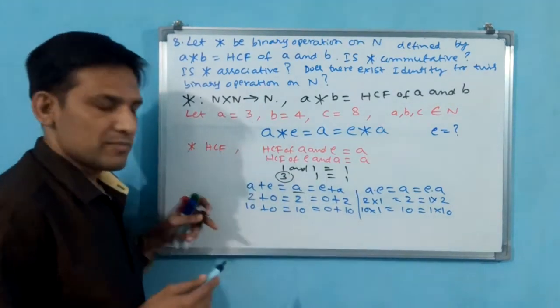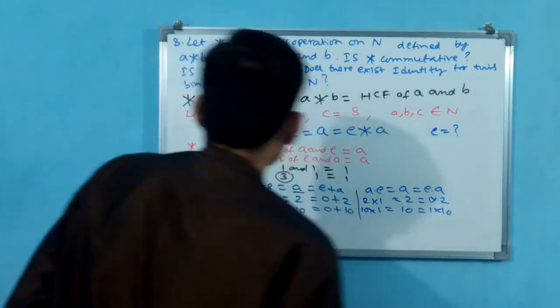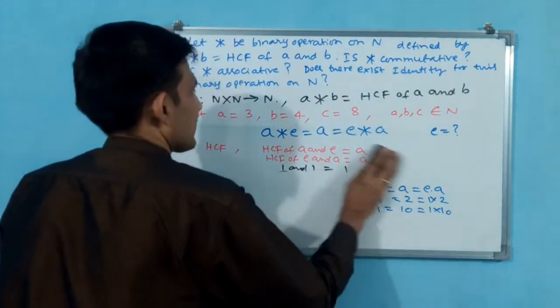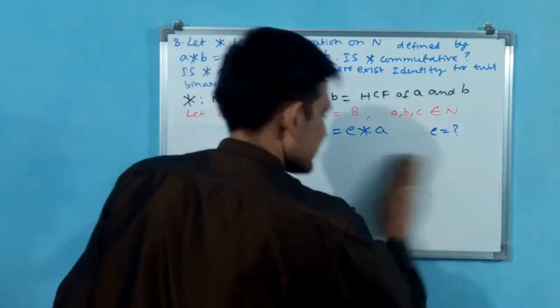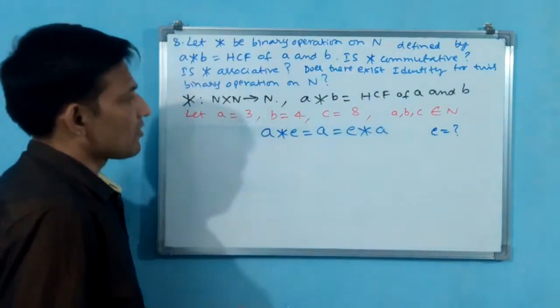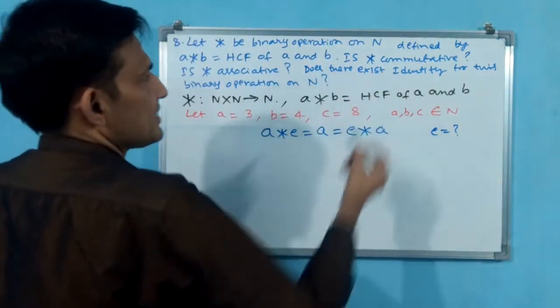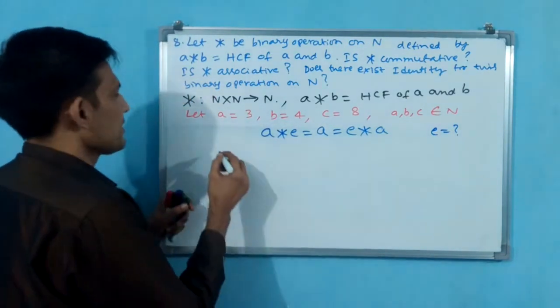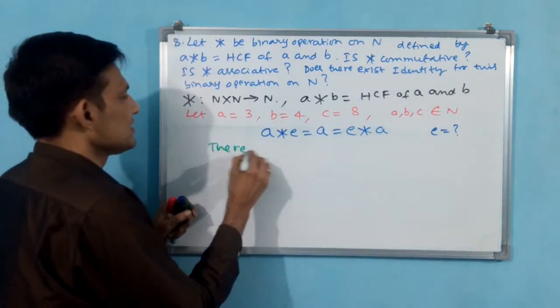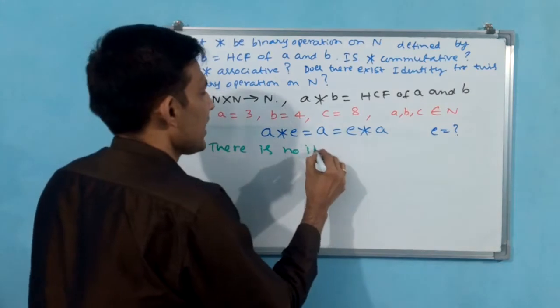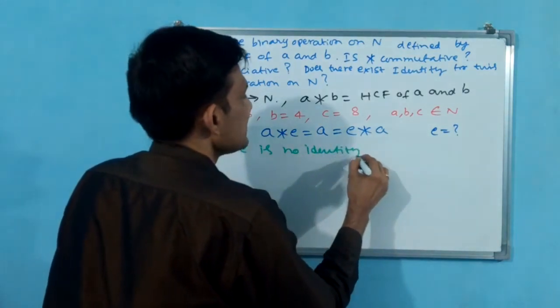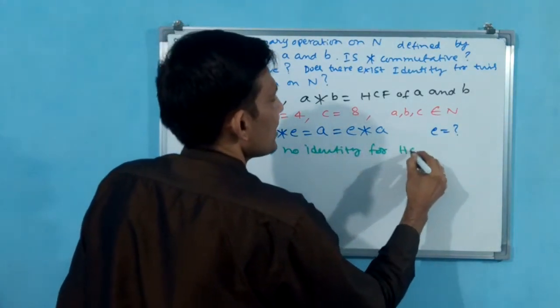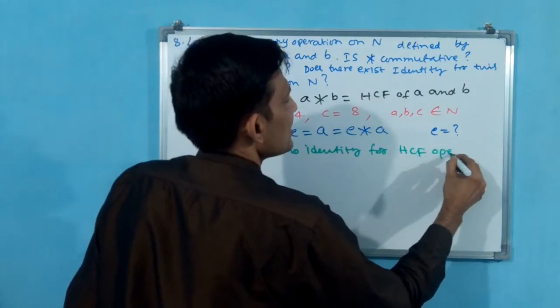Now we write the same thing: does there exist identity for this binary operation? There is no identity for the HCF operation.